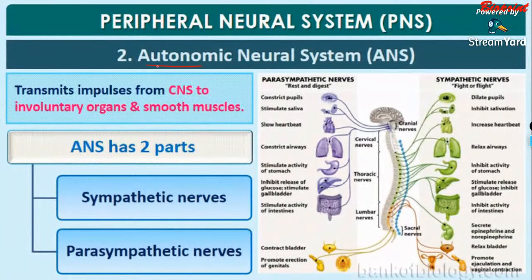Next is the autonomic neural system. It transmits impulses from the central nervous system to the involuntary organs and the smooth muscles. That is, motor neurons are associated over here.